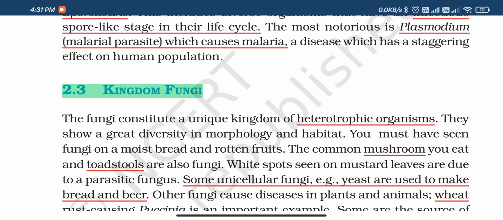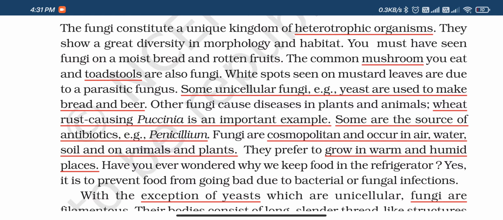The common mushroom you eat and toadstools are also fungi. White spots seen on mustard leaves are due to parasitic fungi. Some unicellular fungi, that is yeast, are used to make beer and bread. Other fungi cause diseases in plants and animals. Wheat rust causing Puccinia is an important example. Okay, so this is a very important example.